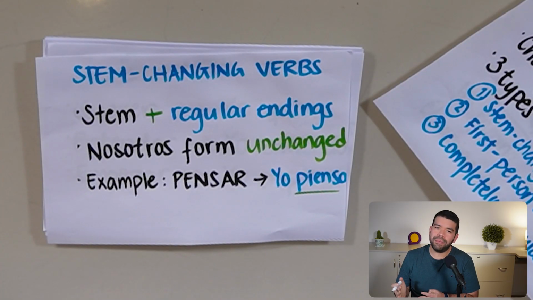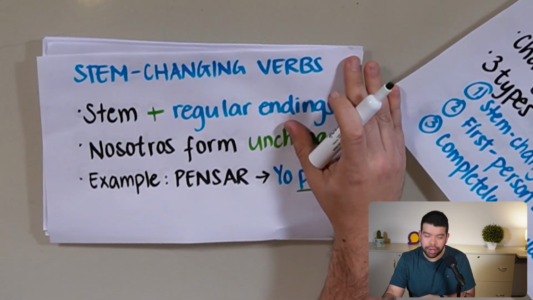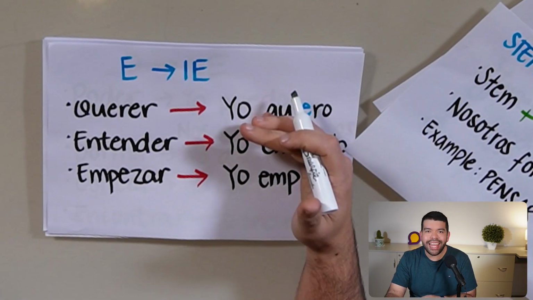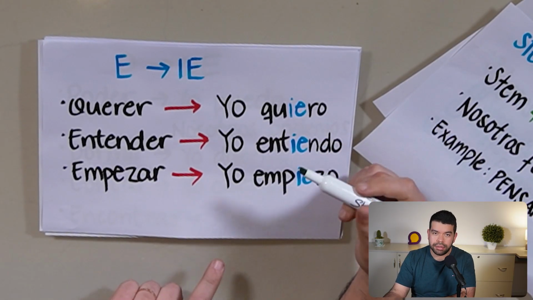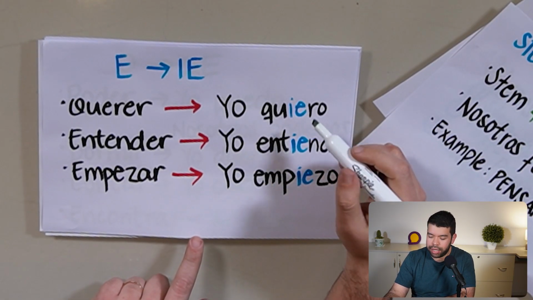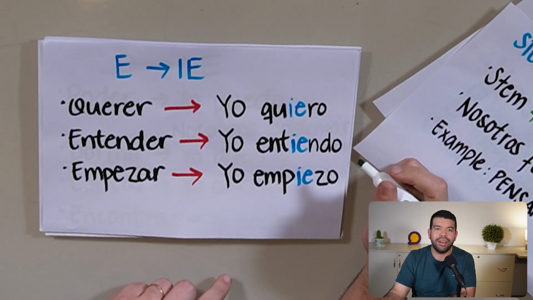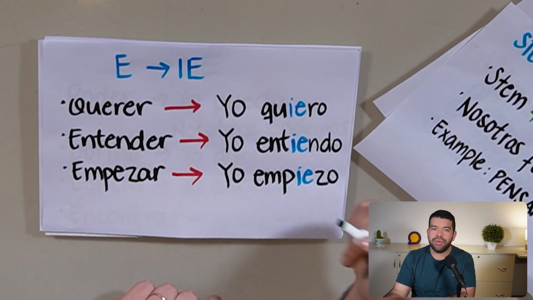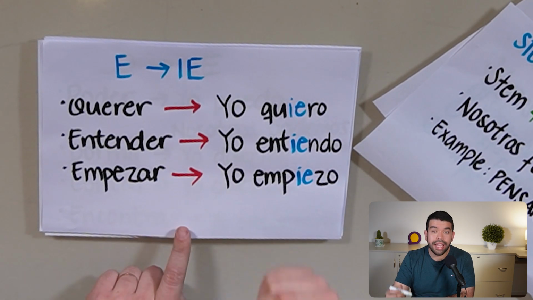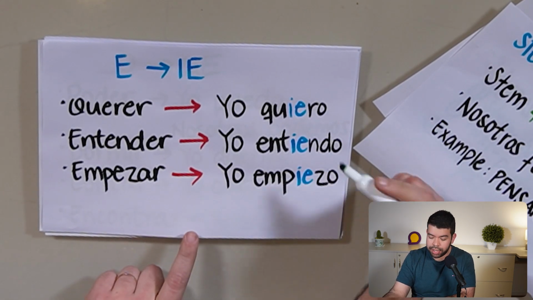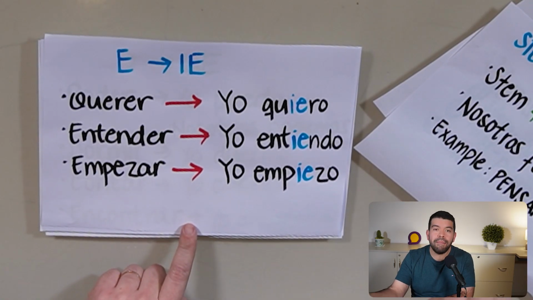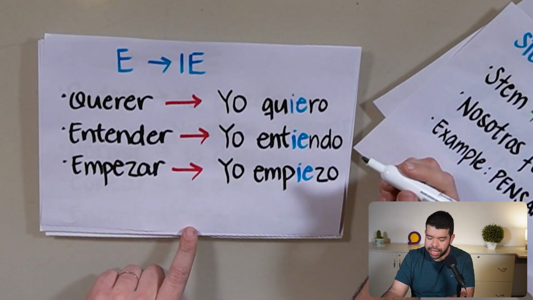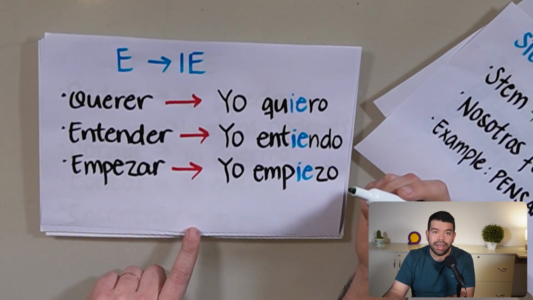What other useful verbs change in the same way? Okay? The verb querer changes to yo quiero. It means I want. See how the E turns into an IE? Beautiful, right? This also happens with verbs like entender and empezar. Very easy, you can see it here. This would change to yo entiendo and yo empiezo. They mean I understand and I begin. But is that all? No, of course not.